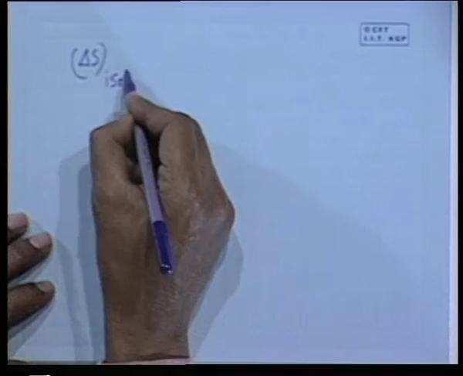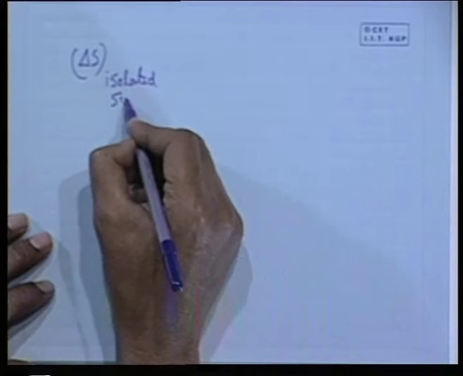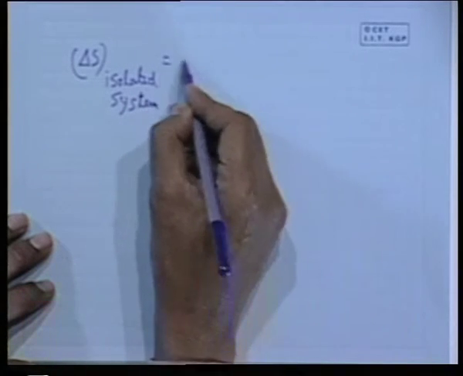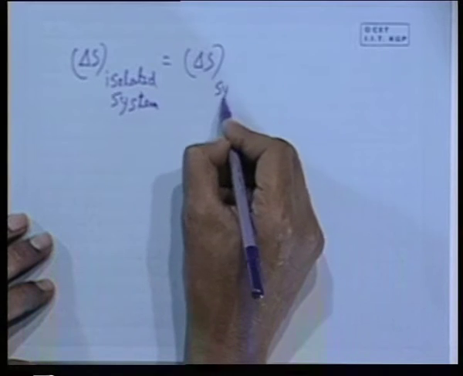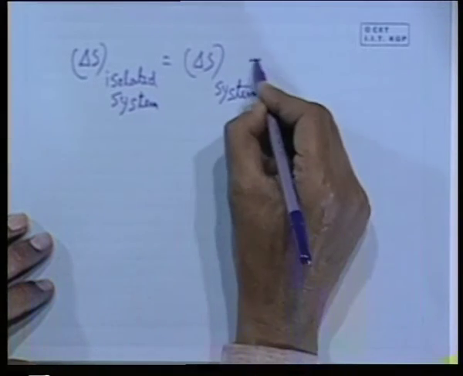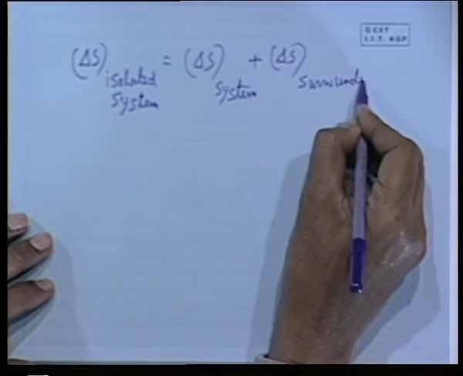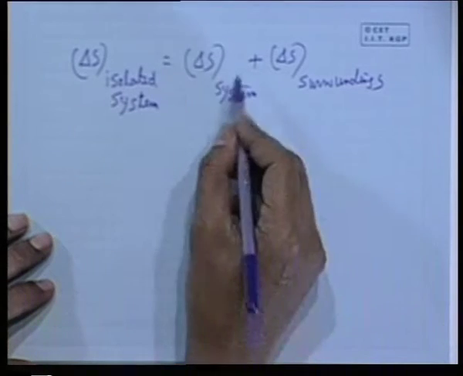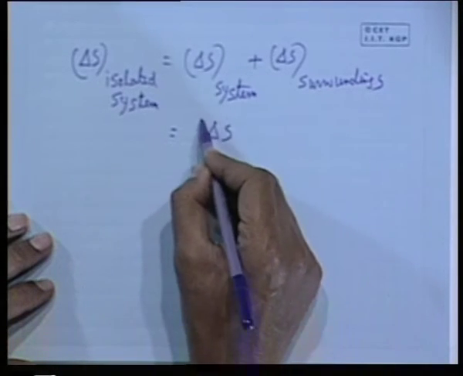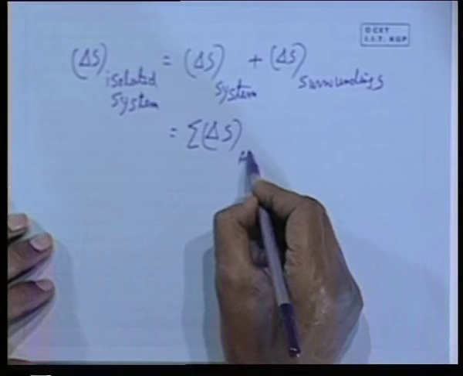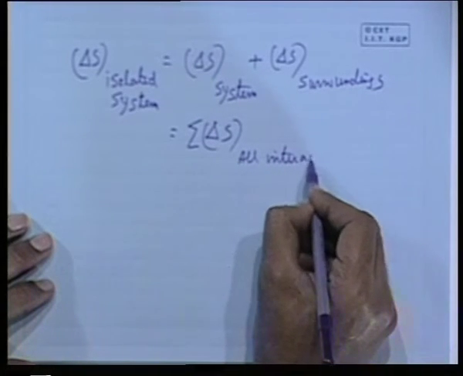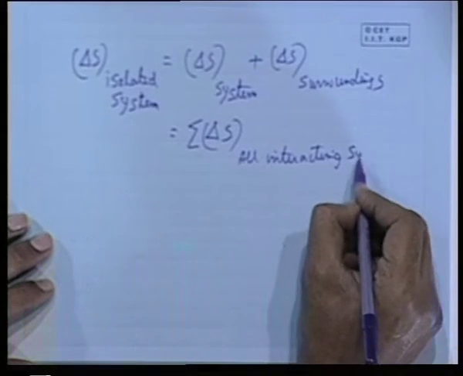So, for a system and surroundings, where surroundings means the interacting system, one can write that delta S of an isolated system comprises delta S system plus delta S surroundings, or we can write the algebraic sum of delta S of all interacting systems.